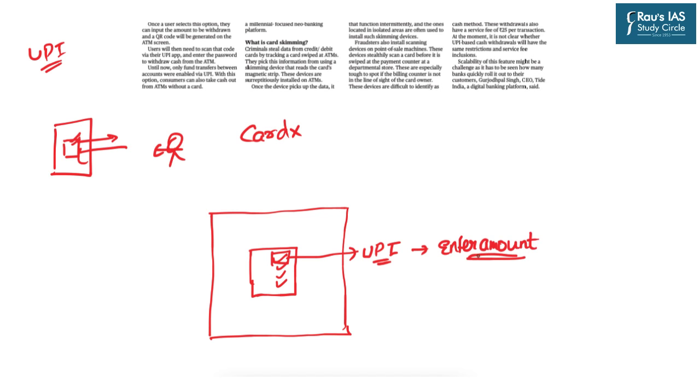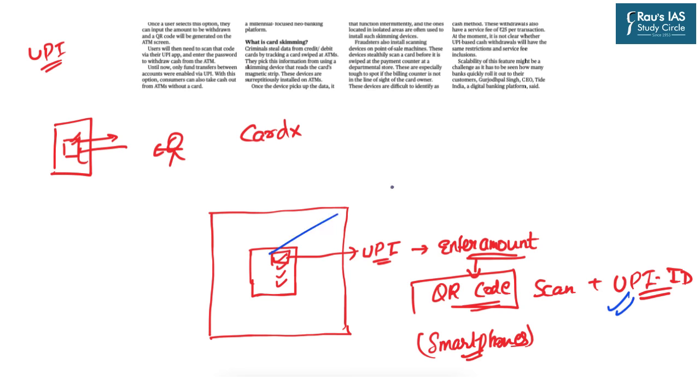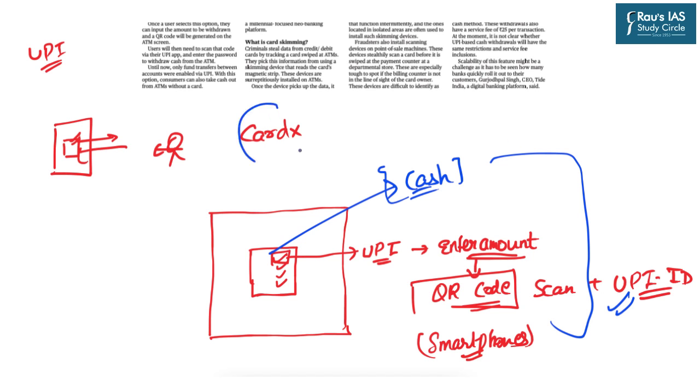Once you enter the amount to be withdrawn, a QR code will be shown on the machine. Then you will use the app in your smartphone to scan this QR code and enter your UPI ID. Once you have entered your UPI ID or the password, you will be able to withdraw the cash which you want. So in all this procedure, you have not used the debit card, and that is why it becomes a cardless transaction at the ATM.